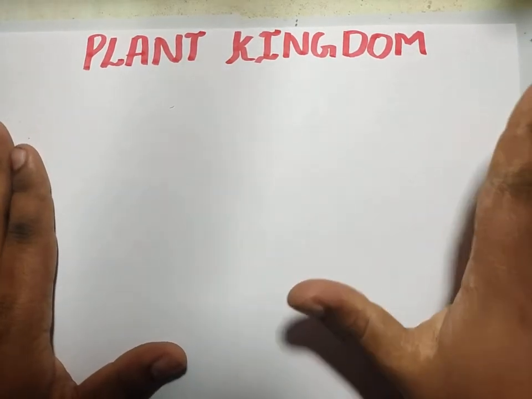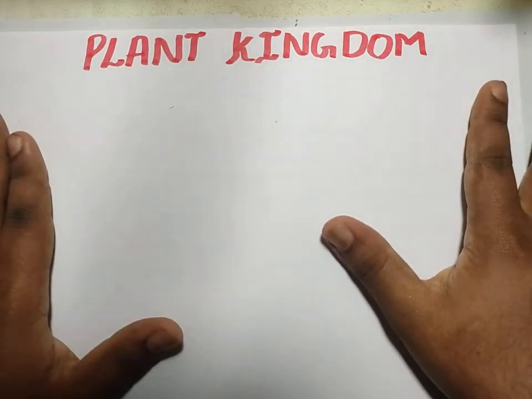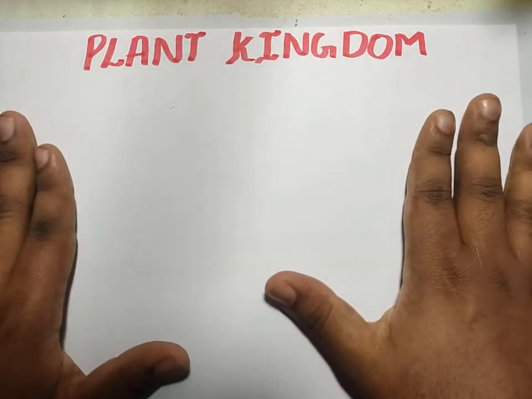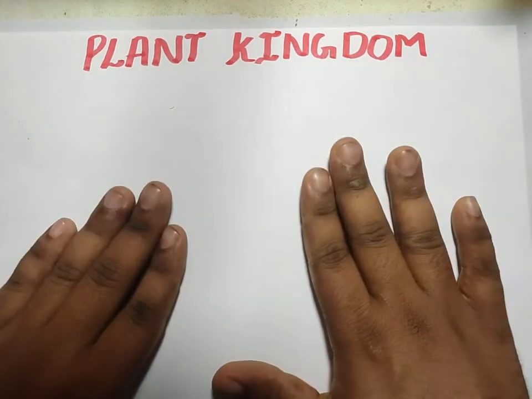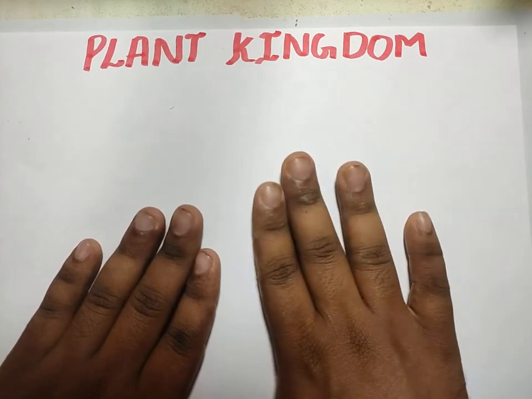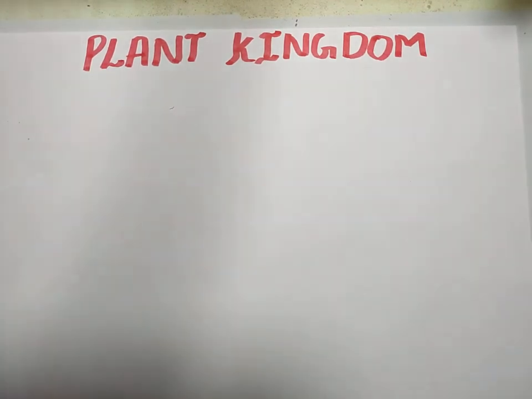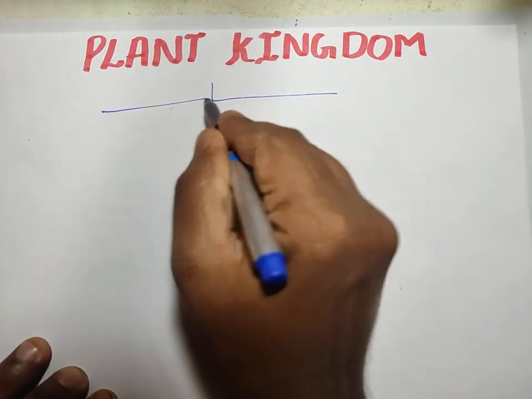You should not say classification is difficult, because without classification biology will become too much difficult. So when we say plant kingdom, again for convenience, we have to divide it into different groups. Basically the whole plant kingdom can be divided into two main groups.